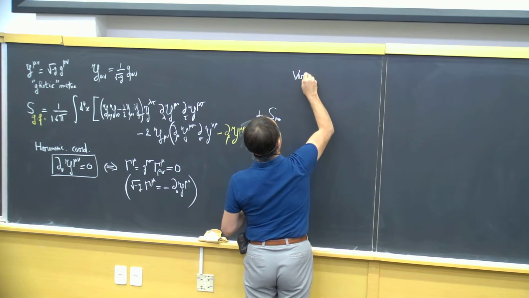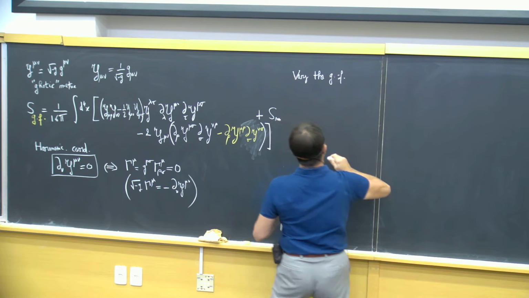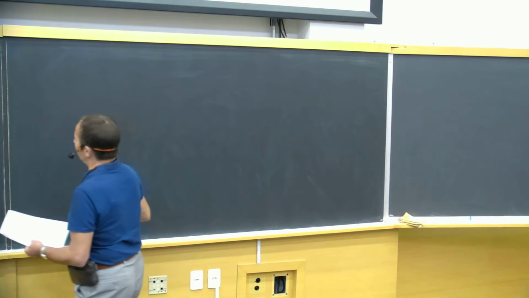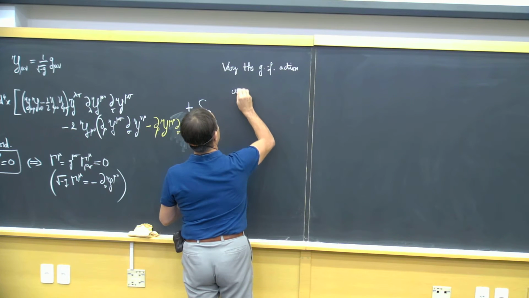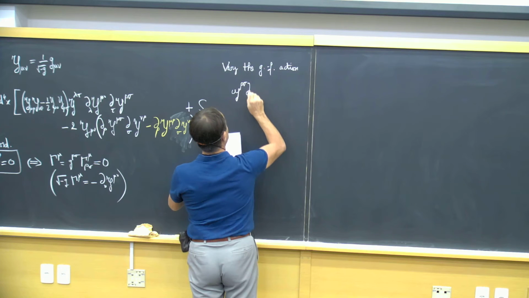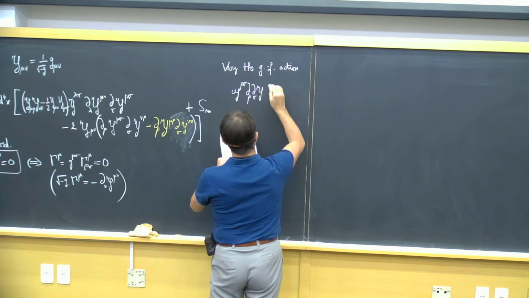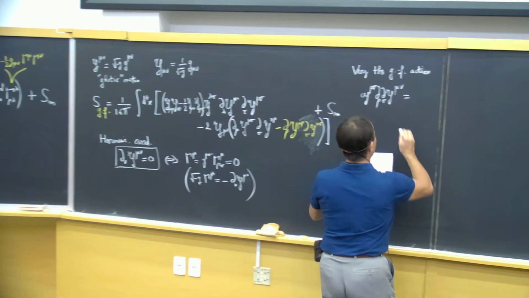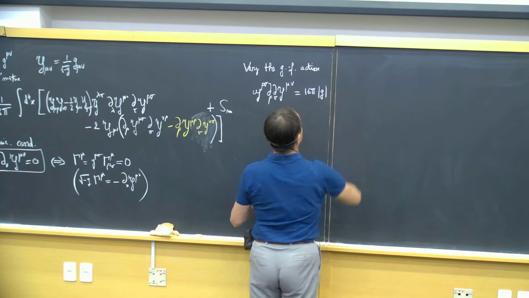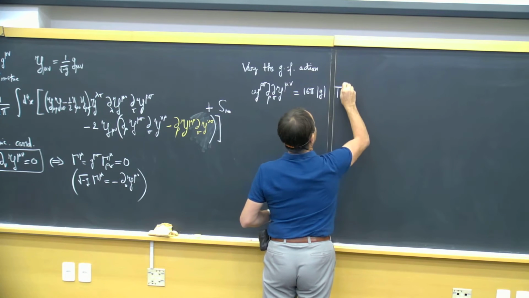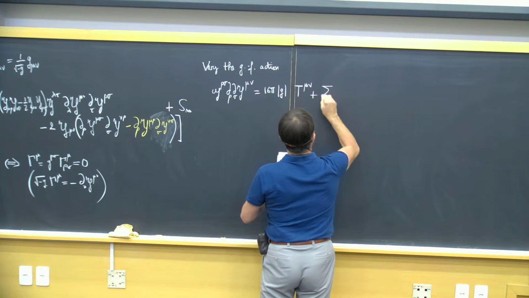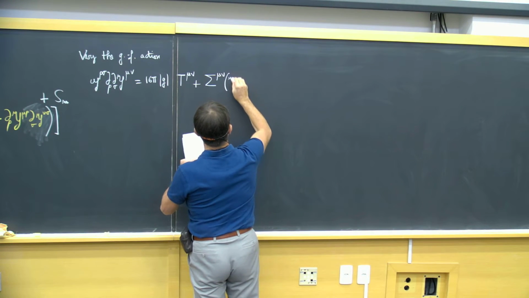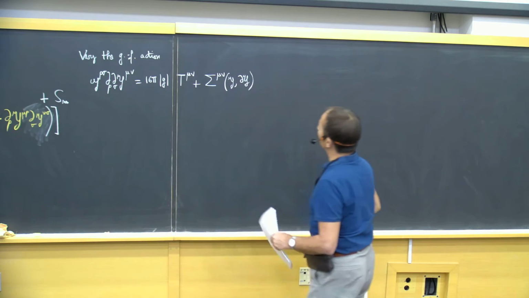If we vary the gauge fixed action, we get the harmonic coordinate Einstein field equations in the form of a wave operator, a second order operator, a wave equation in curved spacetime, which is given by 16 pi, the determinant of the metric, the matter tensor, and then a term which involves all the nonlinearities of the field equation, which depends on the Gothic metric and its first derivatives.